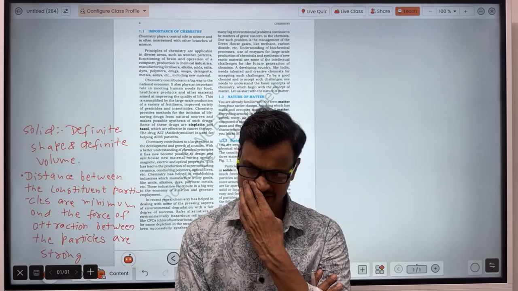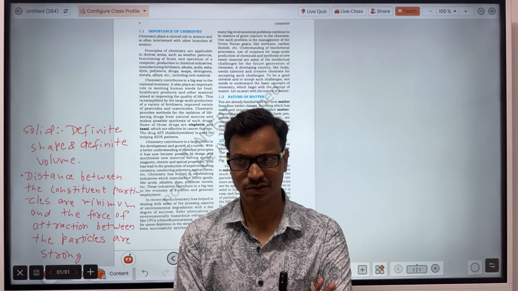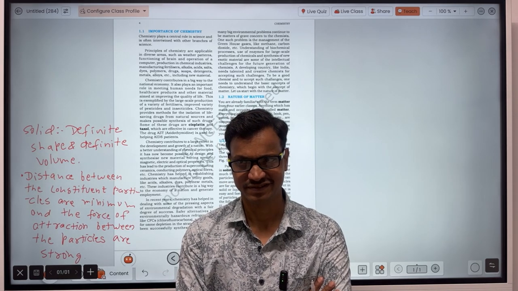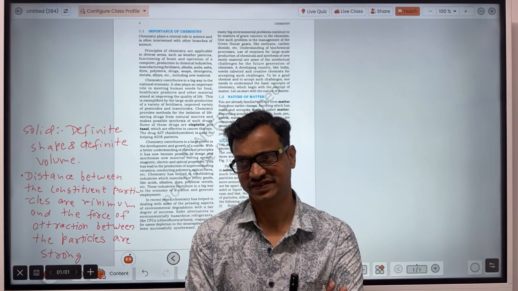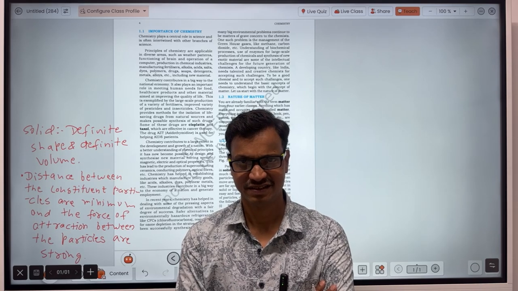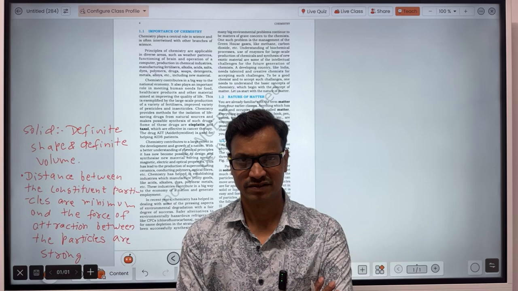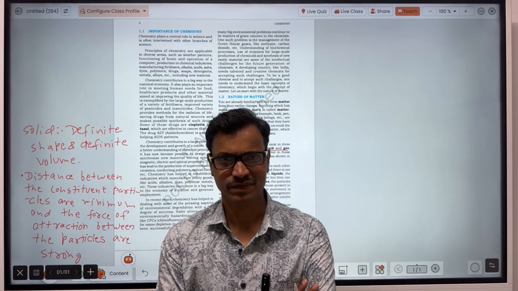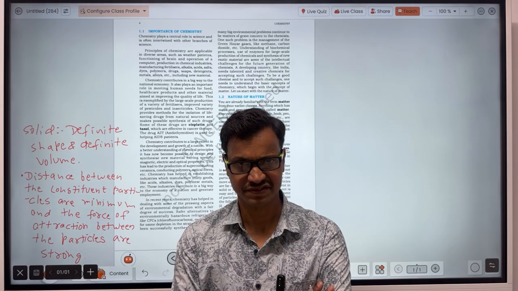In any container, if the glass is of a cuboid shape, the liquid becomes cuboid, and if it is spherical, the liquid becomes spherical. So in the liquid, the shape is not constant, but the volume is constant.